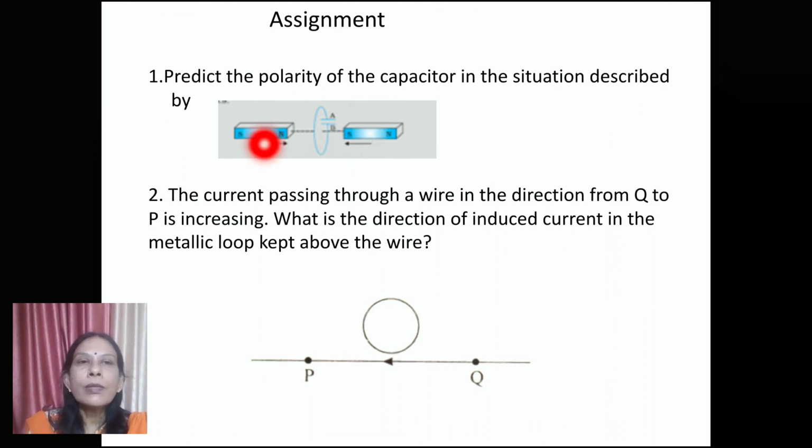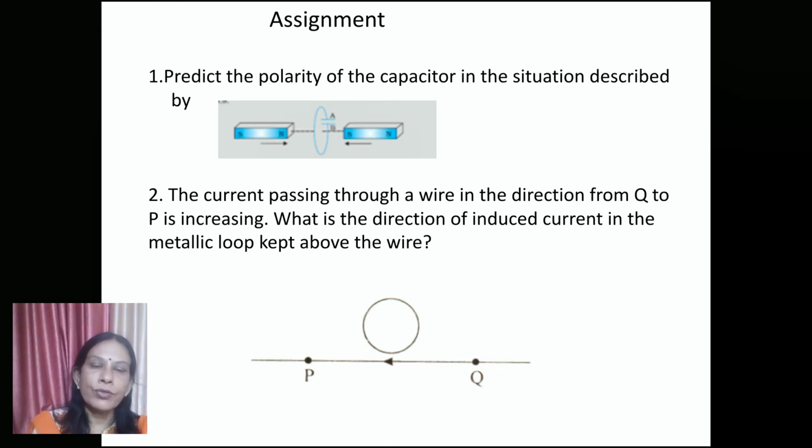The north pole is approaching from the left side of the coil, right? You have to predict the polarity of the capacitor. The capacitor has two plates A and B. So you have to tell which plate will be positive and which will be negative.